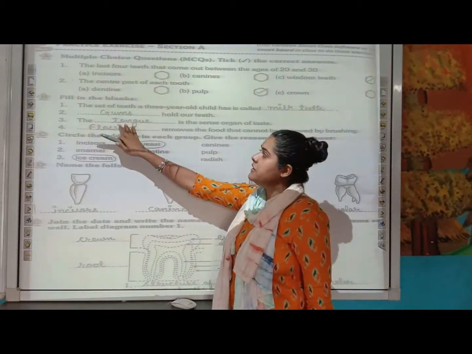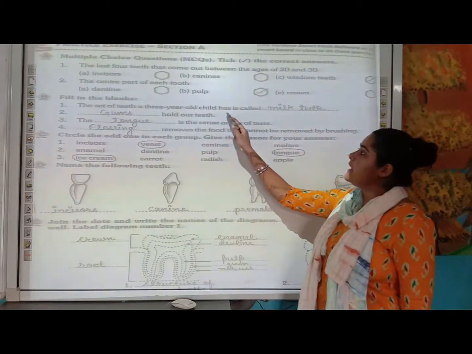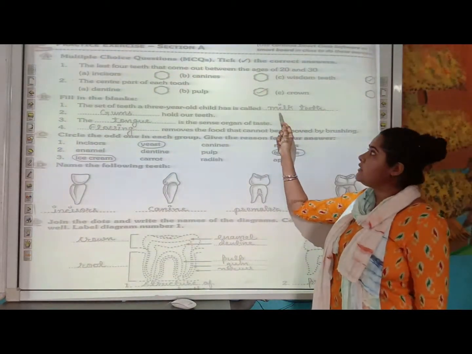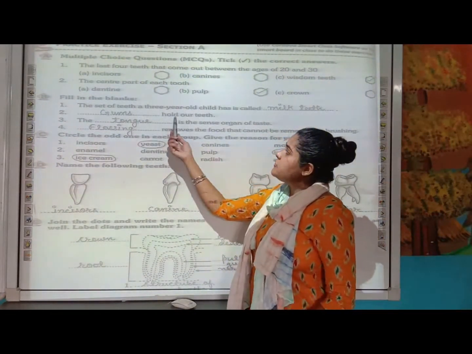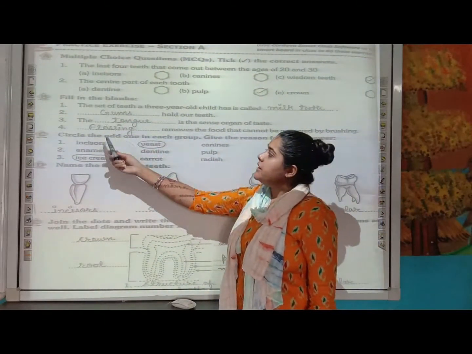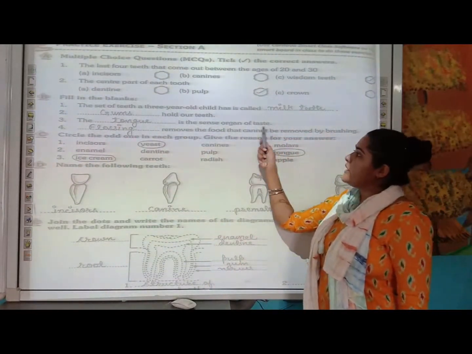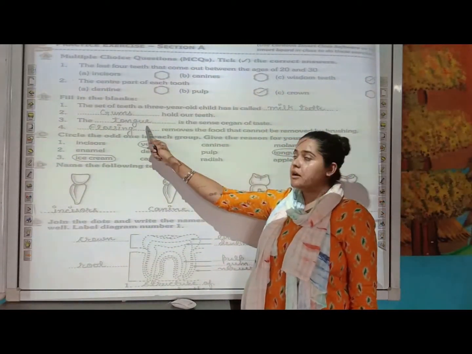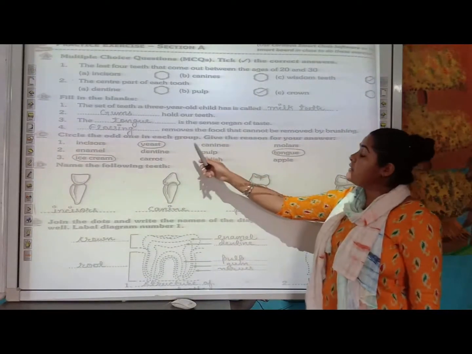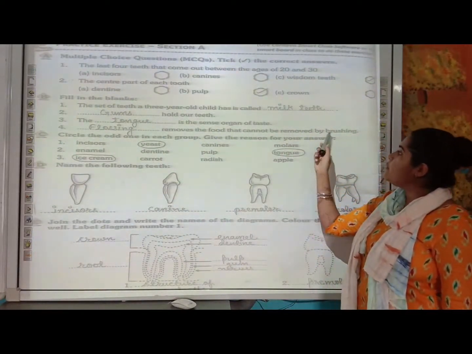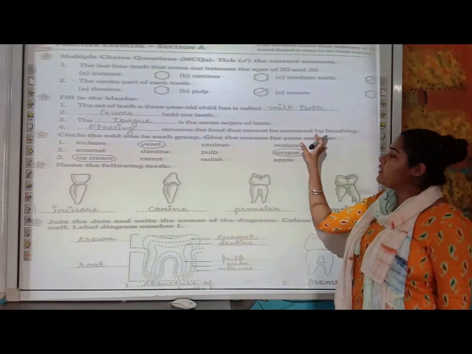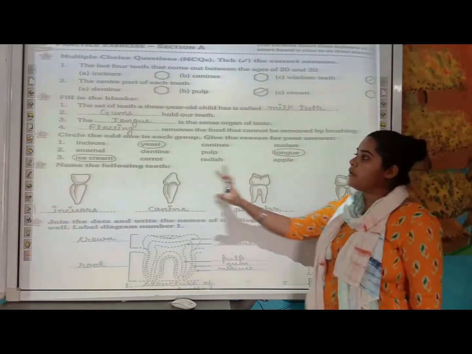Next, moving on to the fill in the blanks. The set of teeth that a 3-year-old child has is called what? It is called your milk teeth or your temporary teeth. Next, dash hold our teeth. Which part is going to hold your teeth? That is your gum. Next, the dash is the sense organ of taste. We recently discussed that it is your tongue which helps you taste different things. Next, dash removes the food that cannot be removed by brushing. There is certain food material that gets stuck in your teeth that cannot even be removed by brushing. You can remove it by flossing.